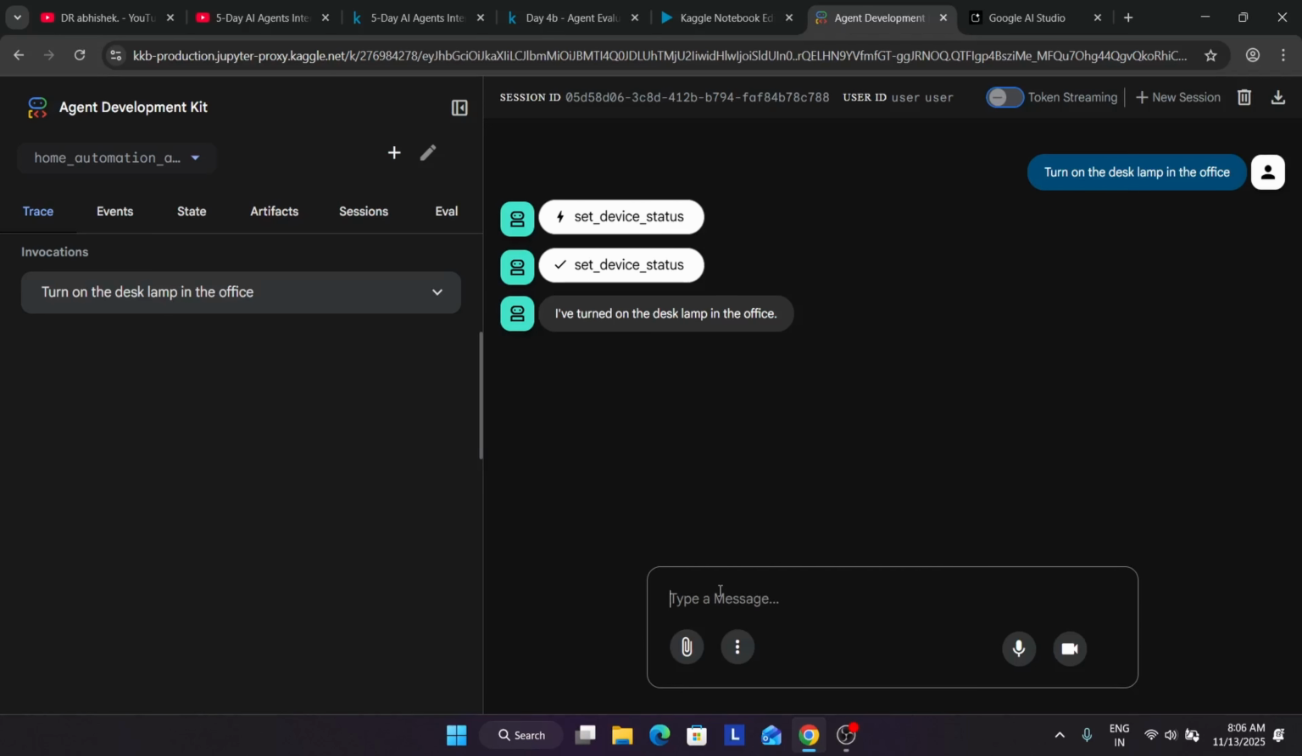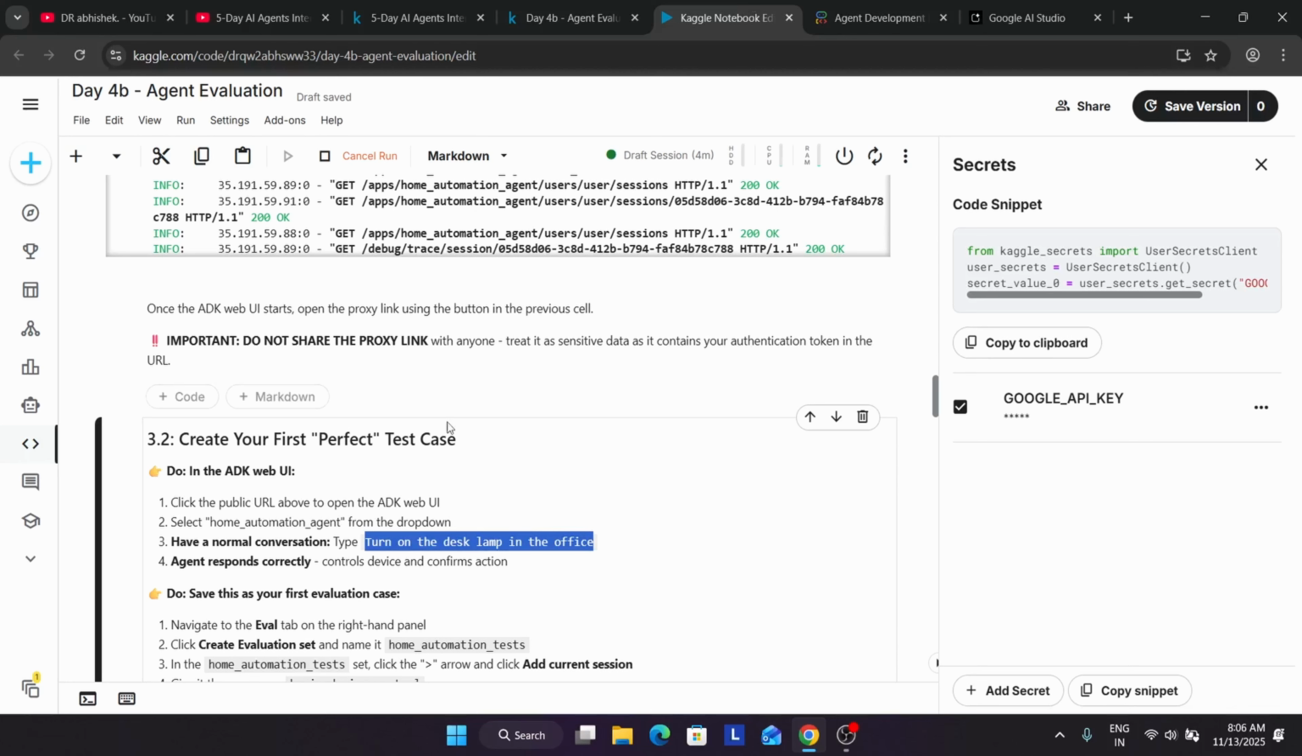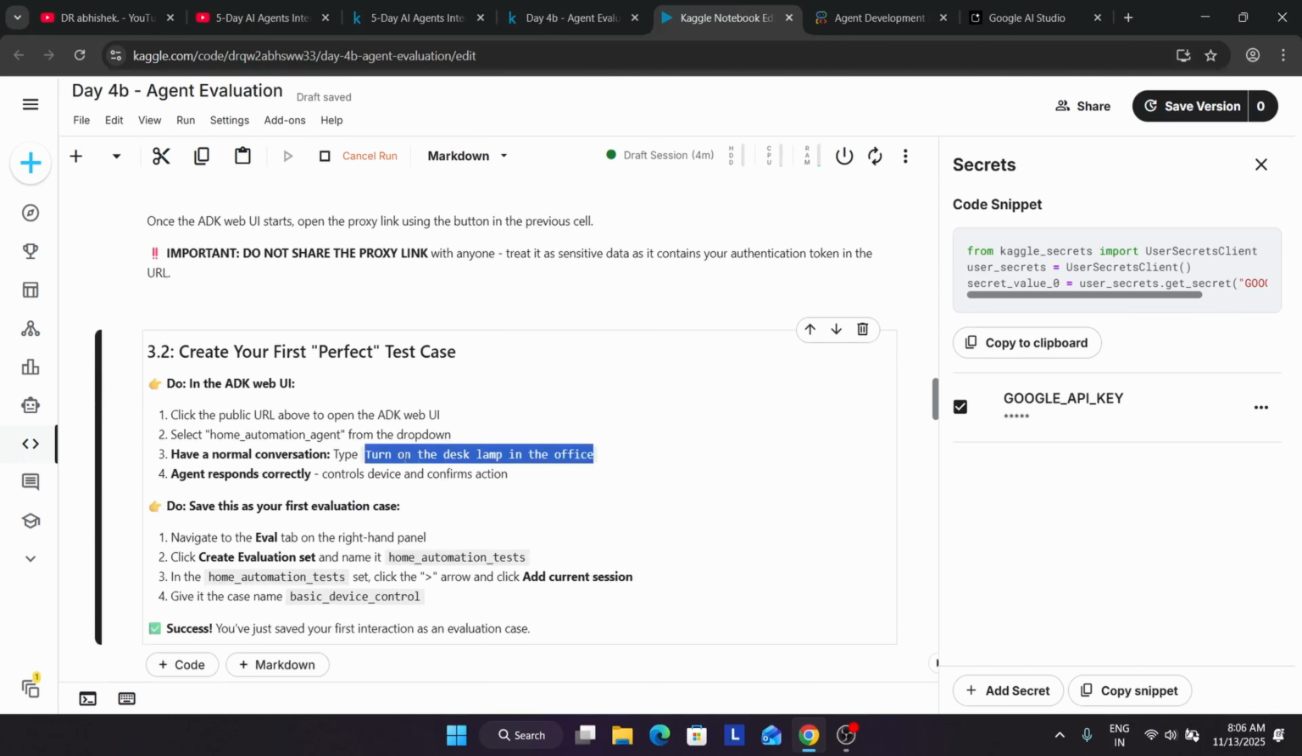I have turned on the desk lamp in the office. So basically it has just turned on the lamp. We have not connected any device, so we cannot see whether the lamp is on. But if the device is connected and working with the agent, you must have used Alexa to turn the lights on and off, or Google Home or Google Nest. So here we have turned on the lamp. You can see the agent responds correctly.